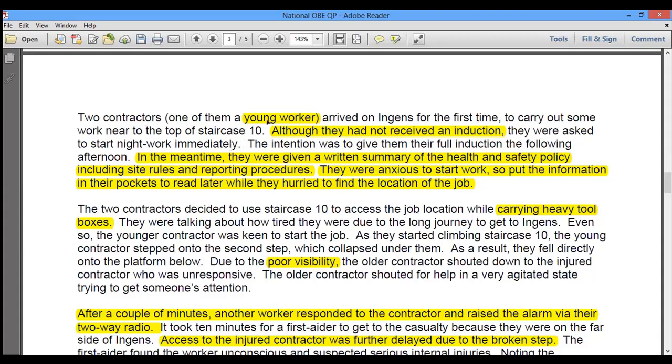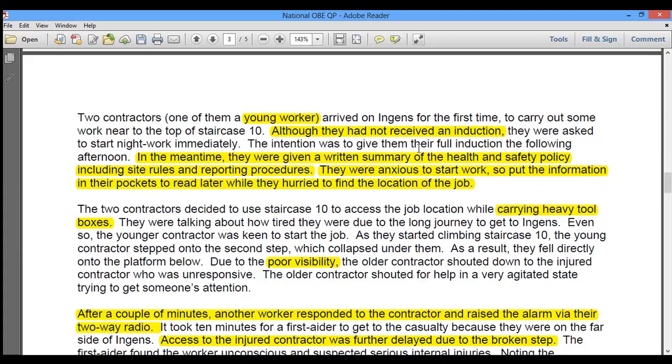Then the night shift manager allowed a young worker to do a high risk activity at night. Workers who are young, especially, are not allowed to do high risk activity. They are limited to the day shift only. We are not allowing them to work at night. It makes them vulnerable. That's why we are not allowing young workers on the site. So the night shift manager also failed to stop him from working at night.